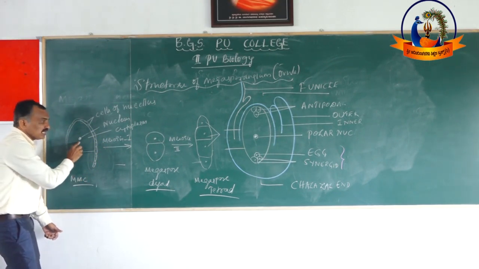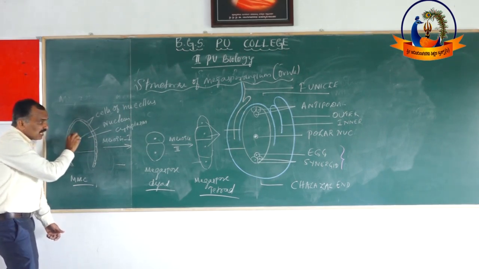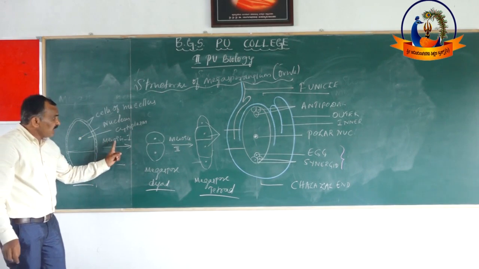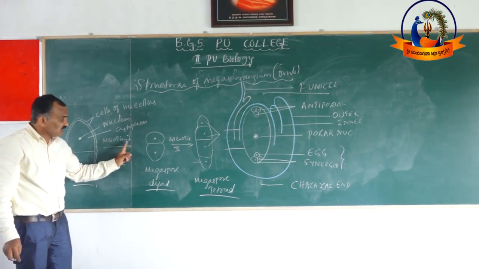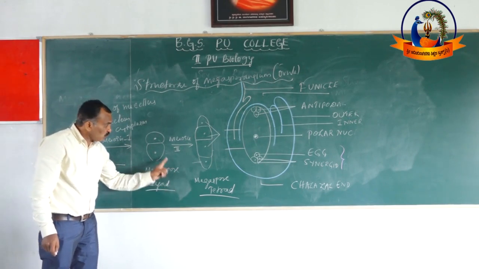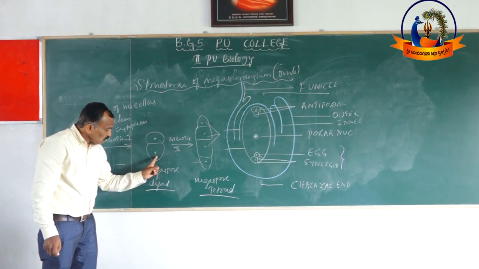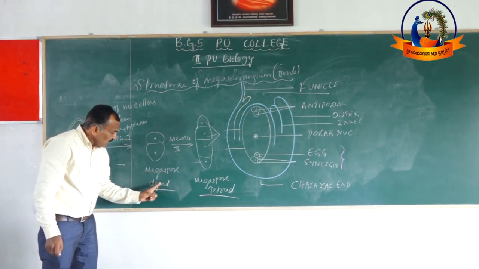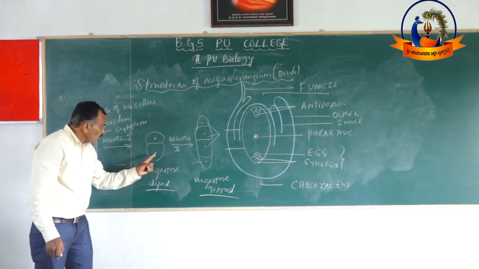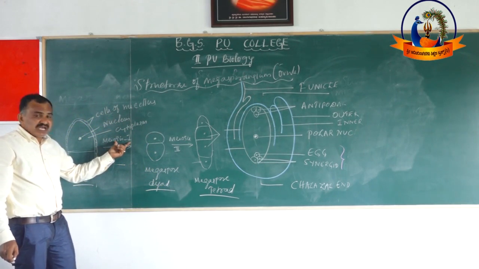This megaspore mother cell, having a prominent nucleus and cytoplasm, undergoes meiosis 1, as a result of which two megaspores are formed. This is megaspore number 1, this is megaspore number 2, called the megaspore diad. These two are formed by meiosis 1, the reductional division.